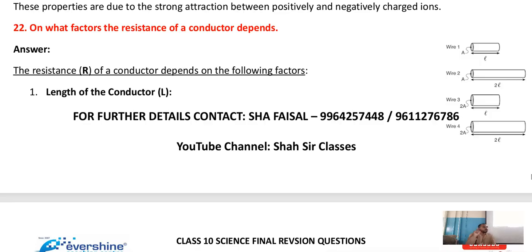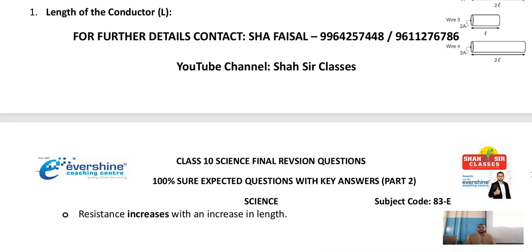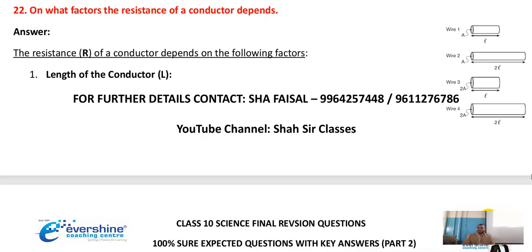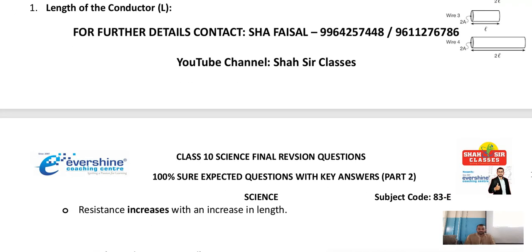Highly important, expected question. They may give you the same figure, same diagram, same answer choices. Multiple choice, A, B, C, D. Which one is having high resistance? There is a small calculation for this. Please do it and check it out. This is the homework for you. And if you know the answer, please do not forget to comment in the comment section. Which is the correct answer? This is A, this is B, this is C, and this is D. Let me see who will tell the correct answer.